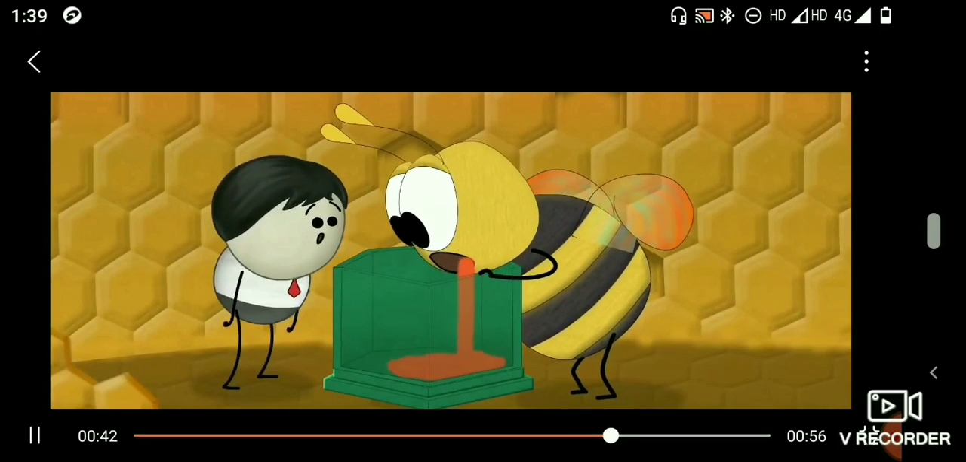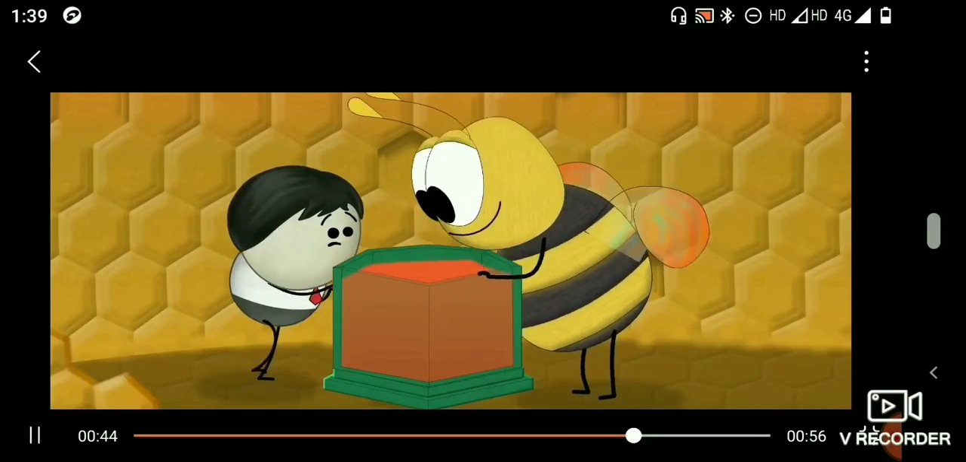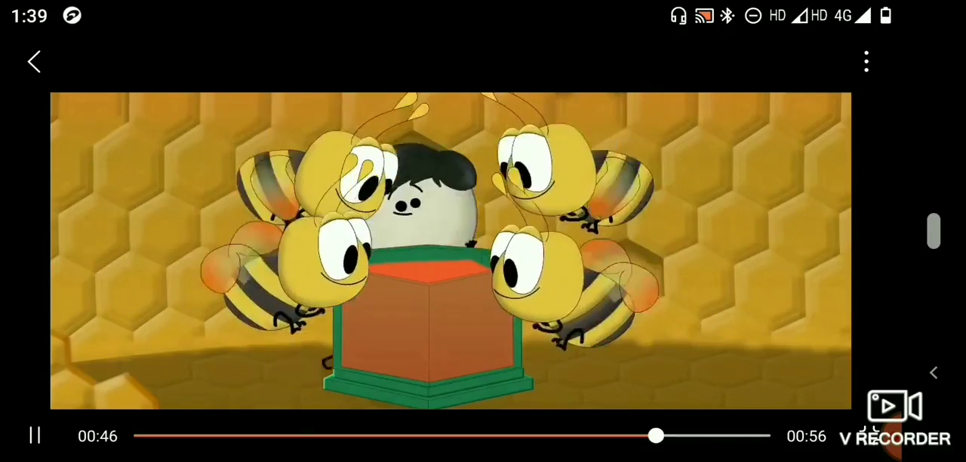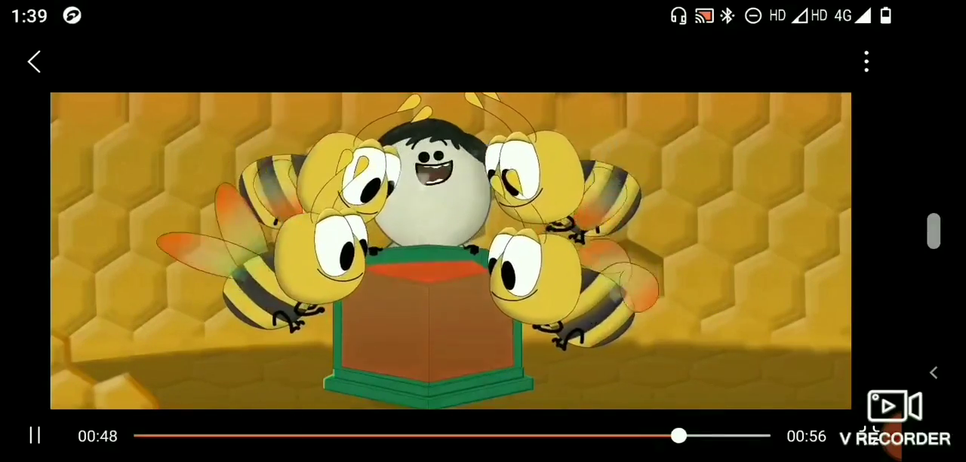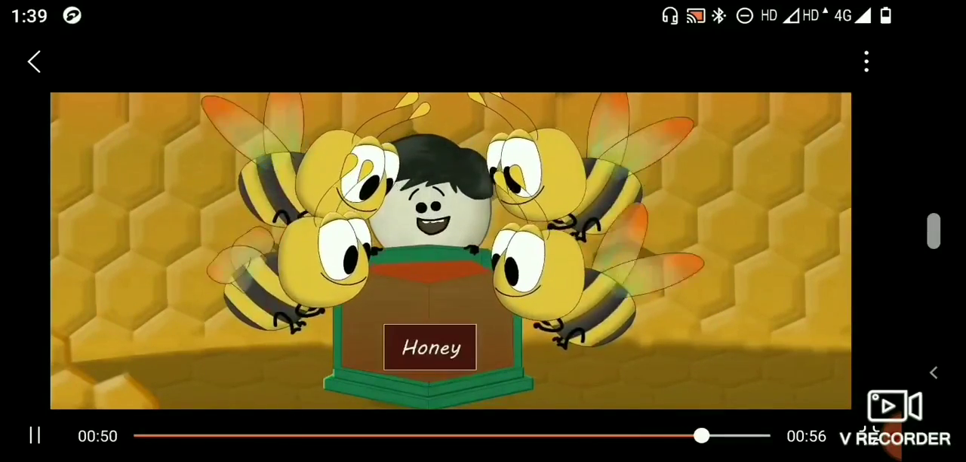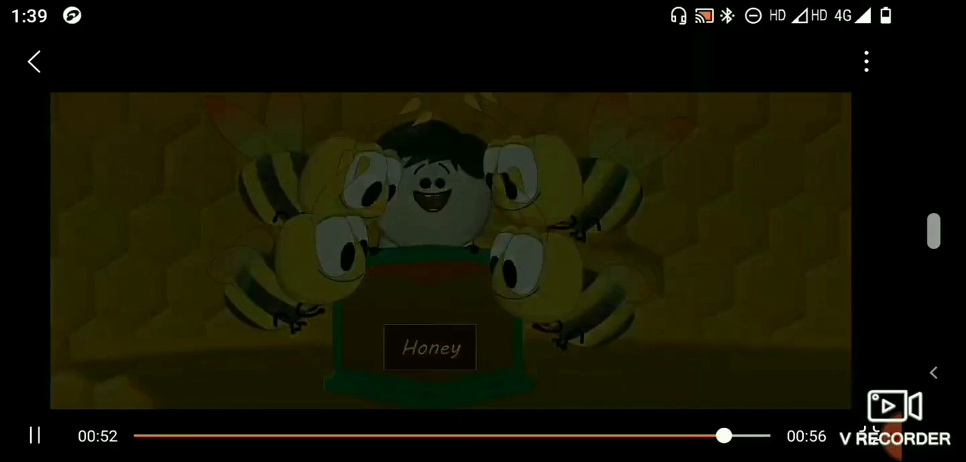Then the bees regurgitate the honey from the stomach and store it in the honeycomb. At this point, the mixture is still watery. Hence, bees flap their wings, which evaporates water and thickens the mixture to form honey.